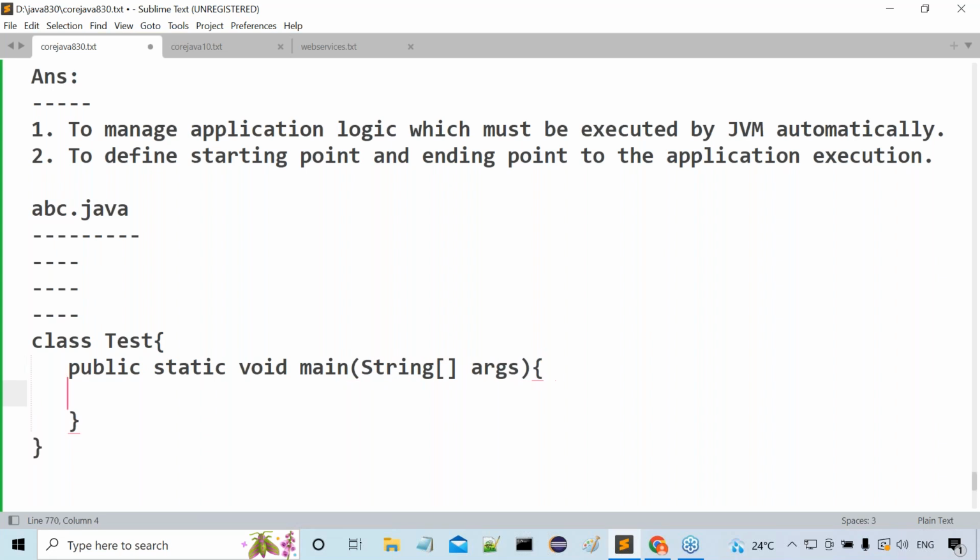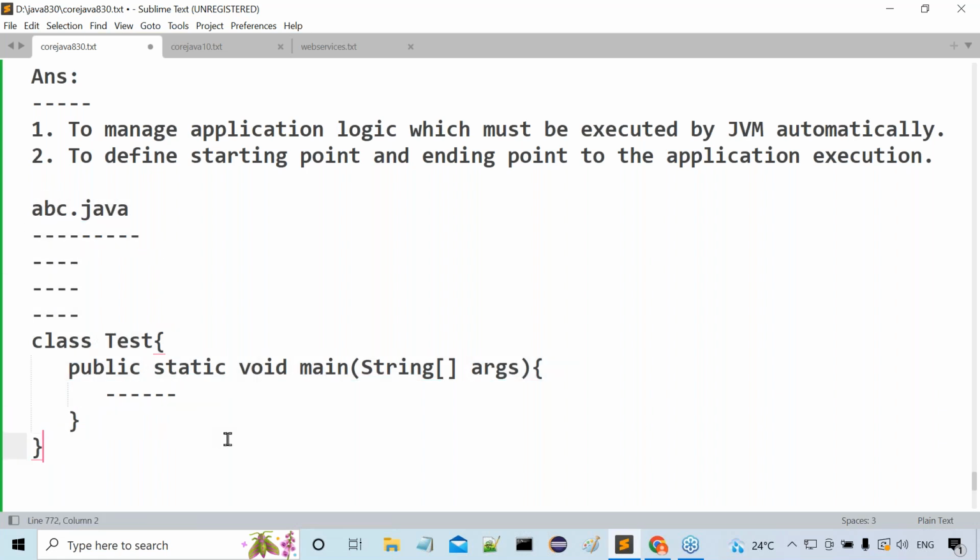Observe carefully. If we provide it like this, what happens when we execute this program? Don't think that execution will start from the first line of the file to the last line. First of all, abc.java contains these many things.